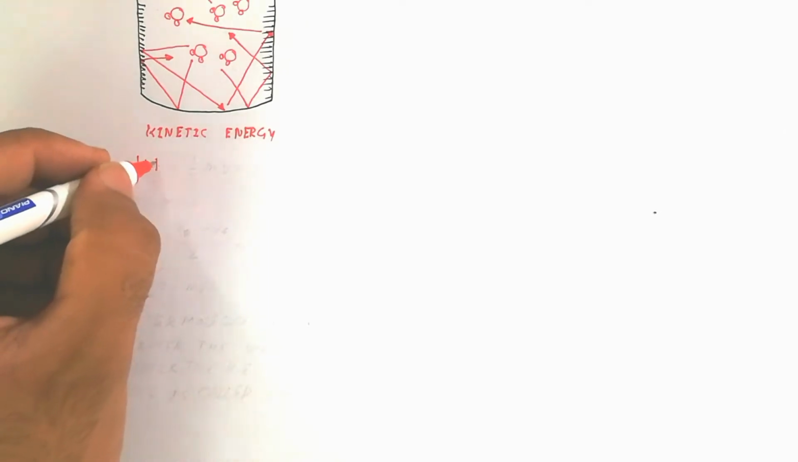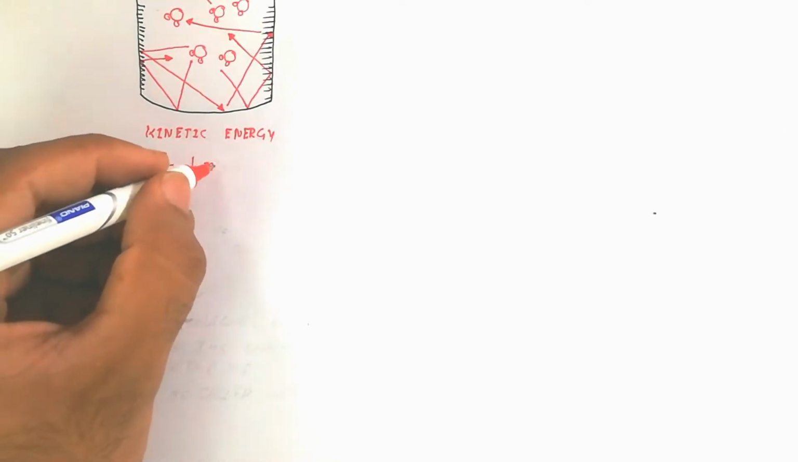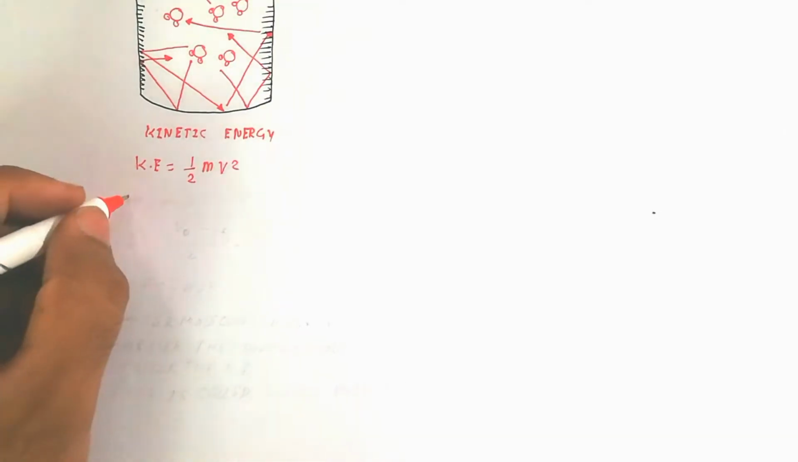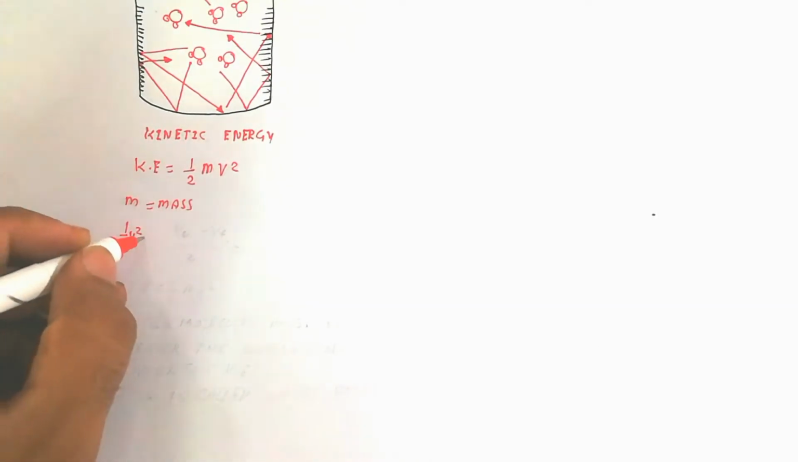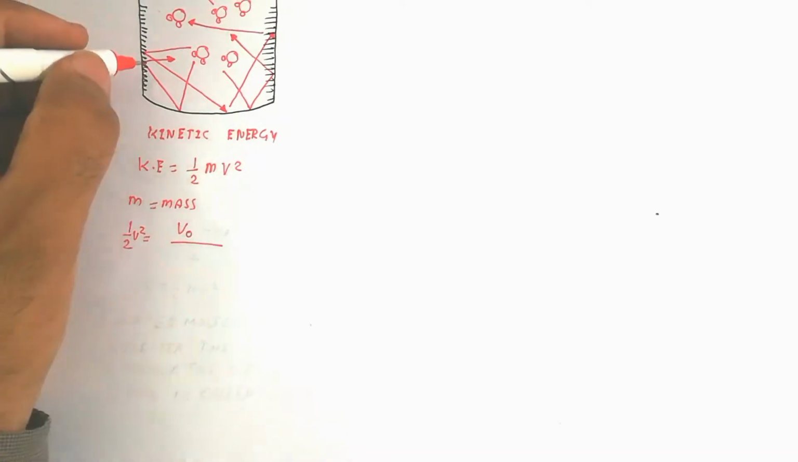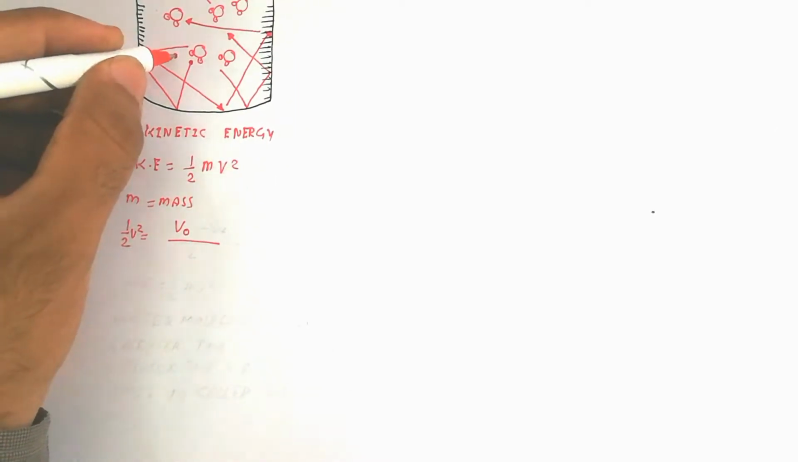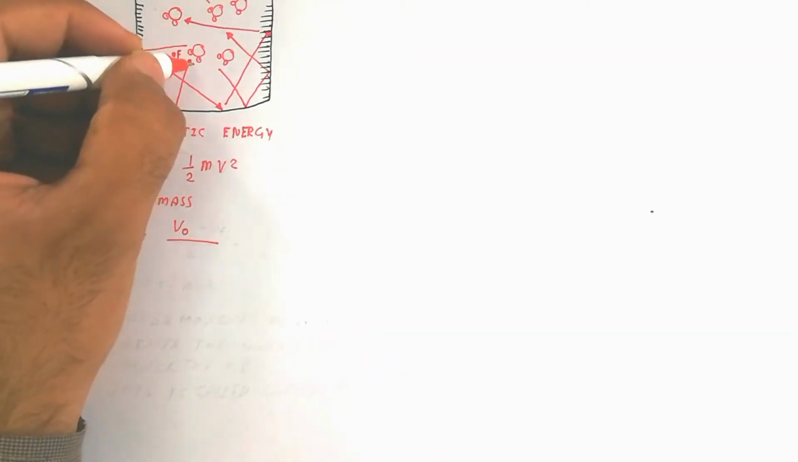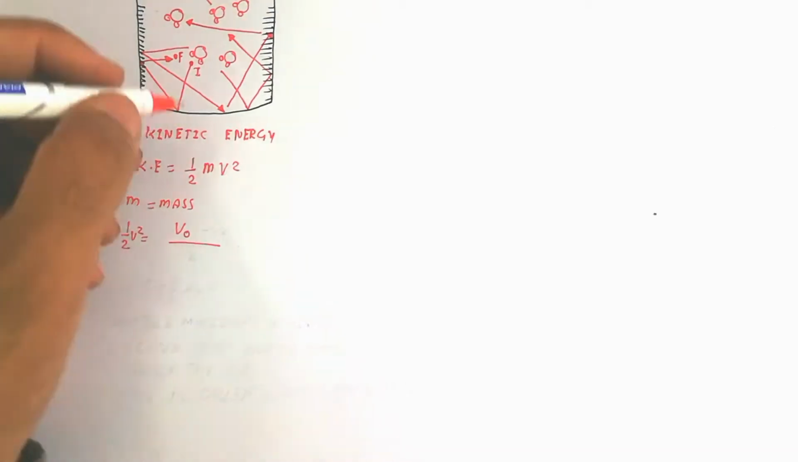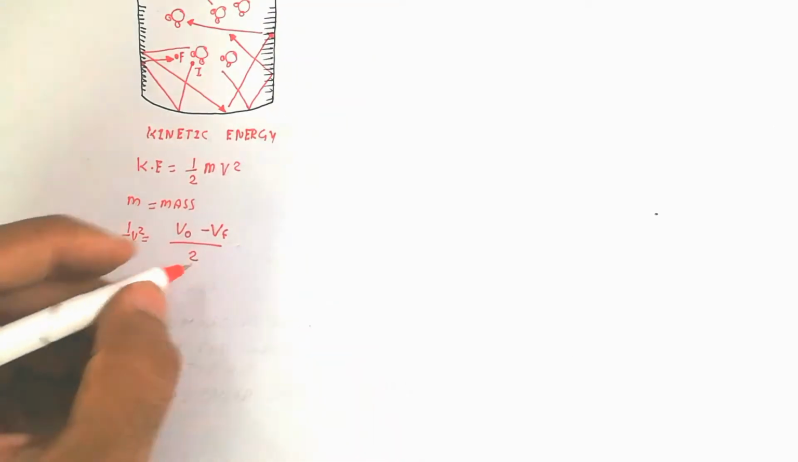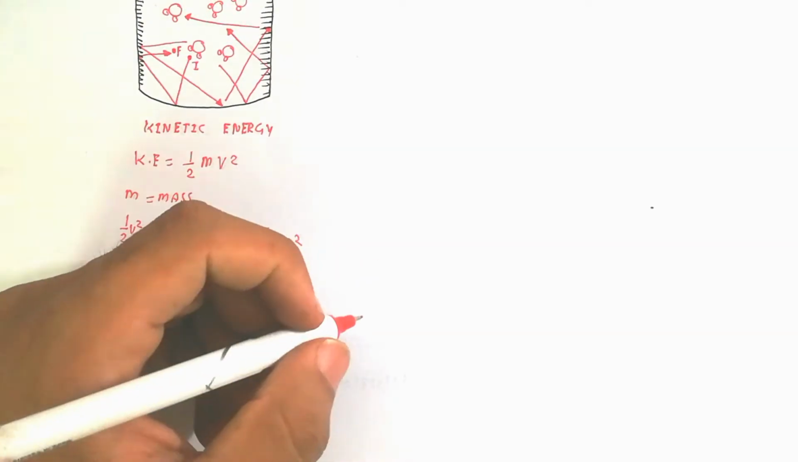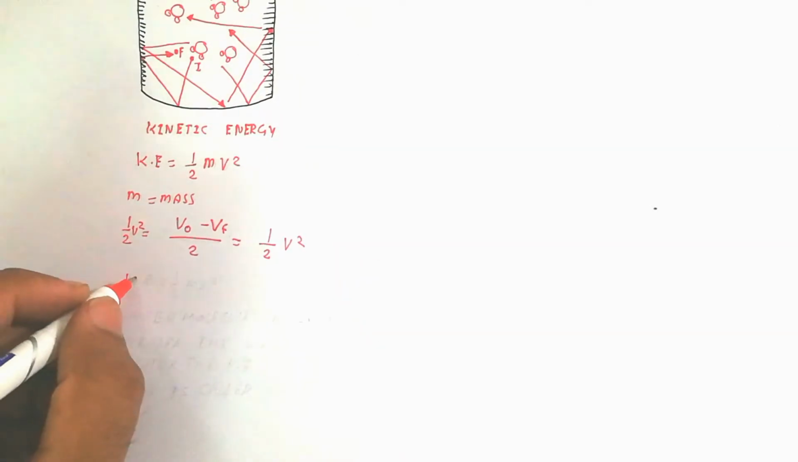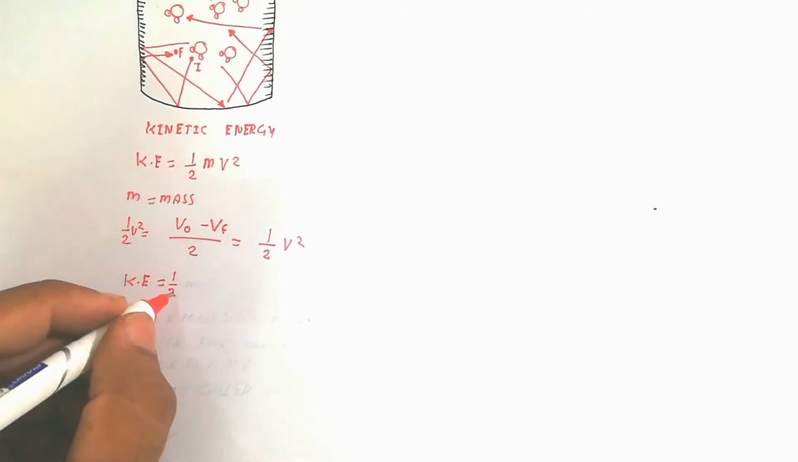Now we will discuss the equation of kinetic energy: KE is equal to 1/2 mv squared. Here m is the mass, and v squared means the initial velocity to the final velocity, divided by 2. So that is why kinetic energy is equal to 1/2 mv squared.